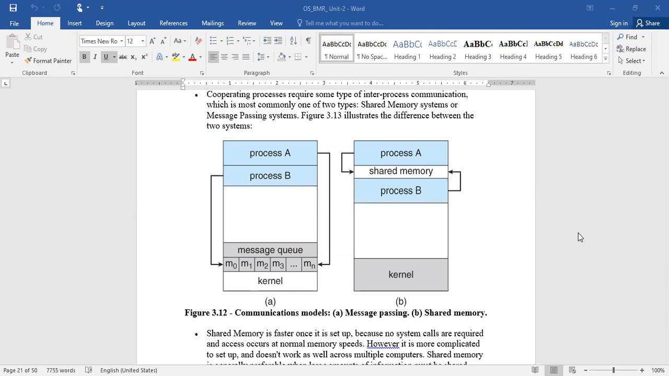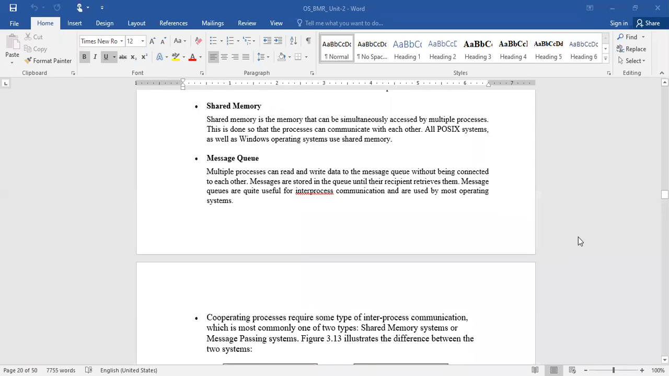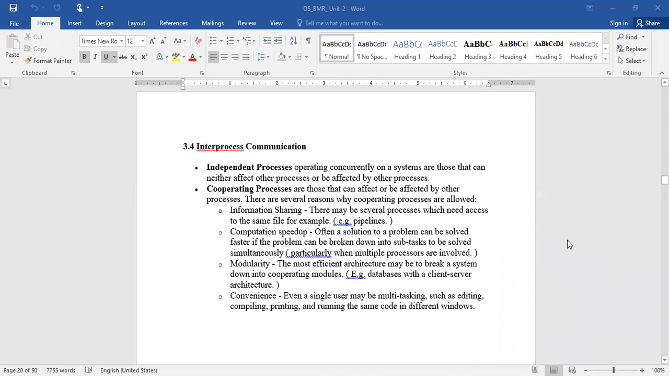cooperating processes, why we need to have such processes, even when some complexity exists while handling cooperating processes. Okay, so the basic reason why we need cooperating processes is information sharing, convenience, modularity, and computation speed. Because of these four parameters, and because of implementing all these things, we need to have the cooperative process.